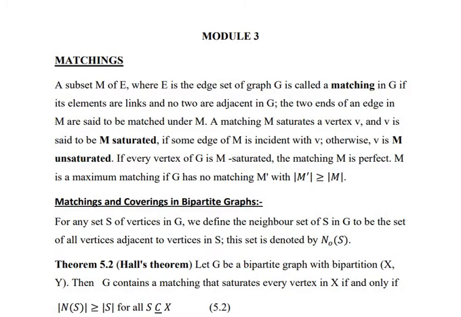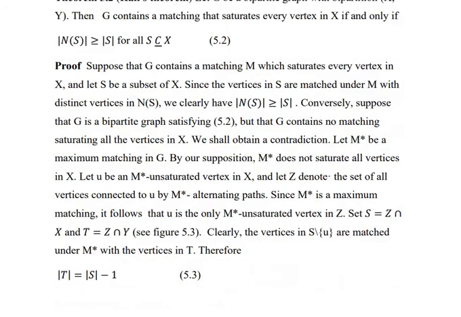The statement is: let G be a bipartite graph with bipartition X, Y. Then G contains a matching that saturates every vertex in X if and only if cardinality of N(S) is greater than or equal to cardinality of S for all S subset of or equal to X. Let's see how we can prove this theorem.